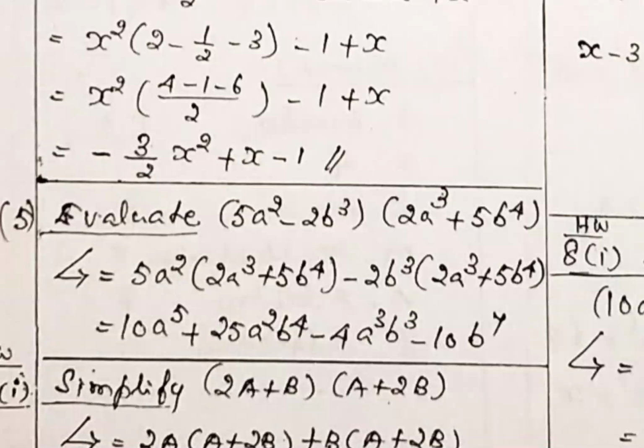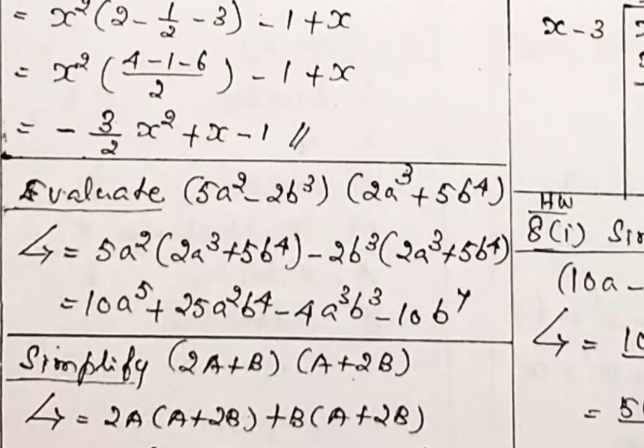So problem number 5: evaluate, find the value of, simplify, solve. Two terms within brackets are already given. In between the brackets no symbol is available, which means it is multiplication. Plus not available, minus not available, division not available. Nothing is available, so it is assumed to be multiplication. So 5a square minus 2bq, another term is available. Multiply both by 5a square. How to attack 5a square?